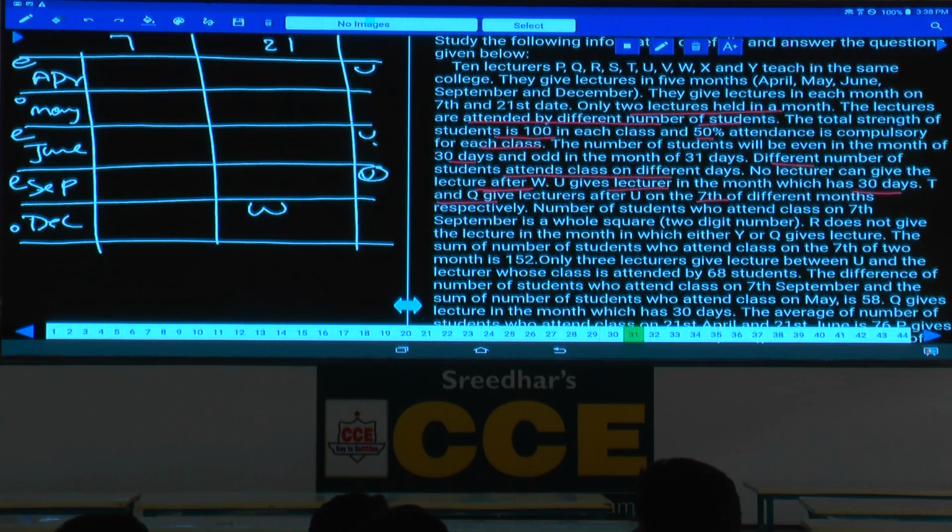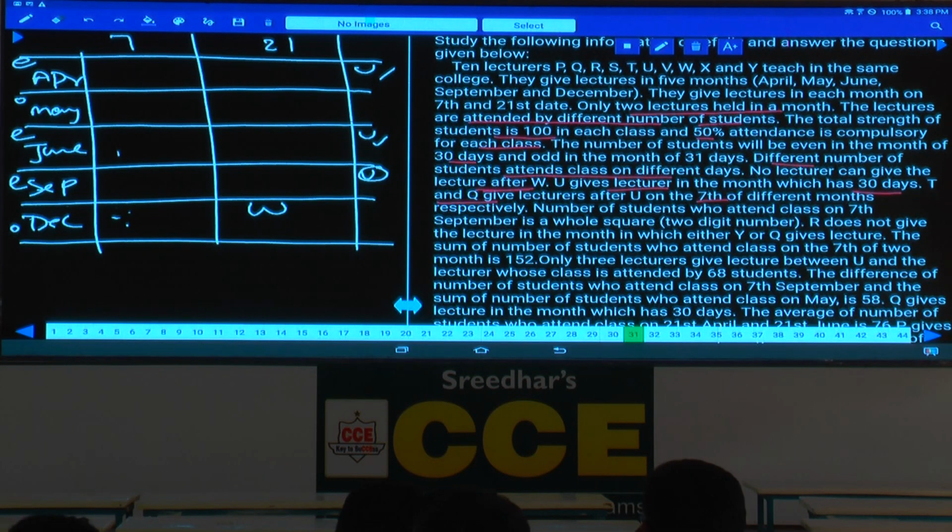If U is in June, then T and Q will be like this, isn't it? Or if U is here, T and Q can be like this or can be like this, any possibility. Are you following this one or not? Then, remember this one, T and Q after this one respectively. T and Q give lectures on 7th of different months respectively, means in the same order.